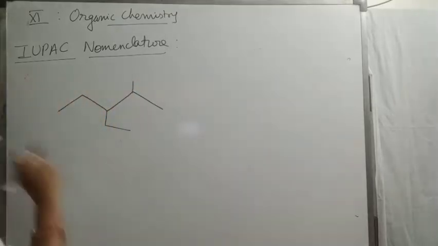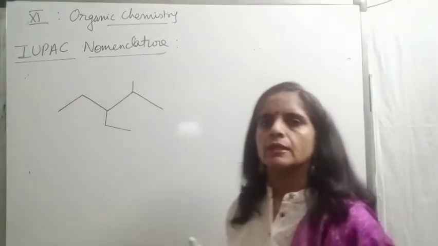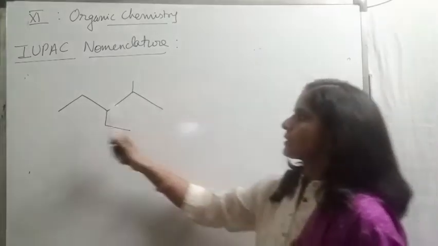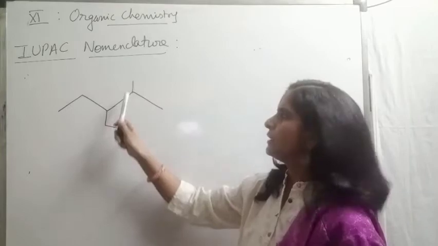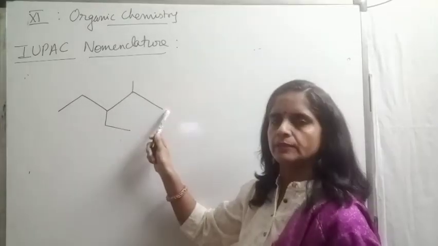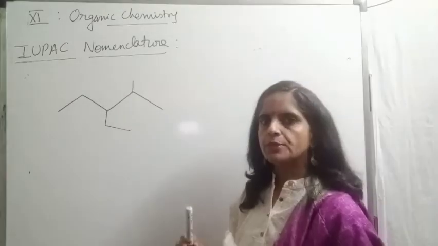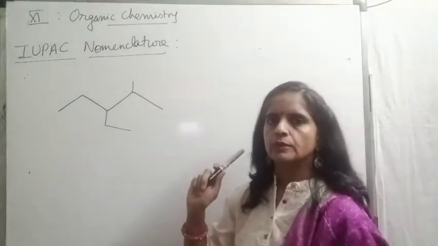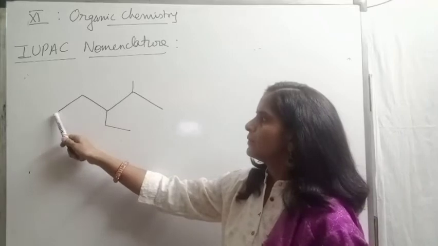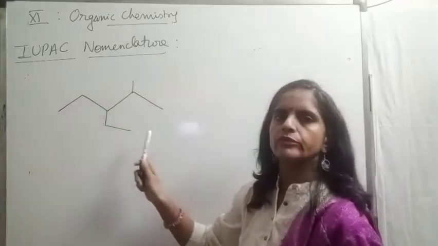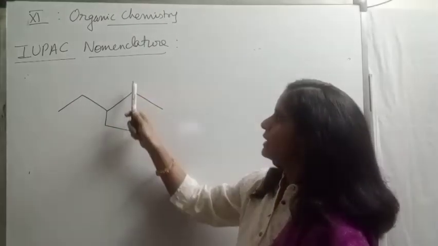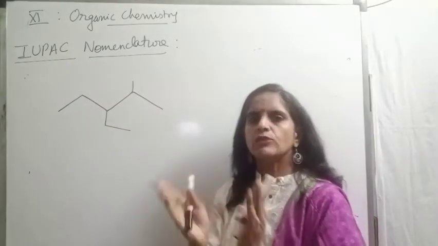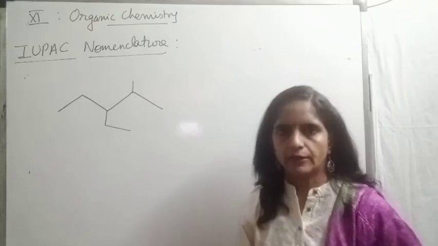Okay, this is another case. First of all, we have to select the longest possible chain. 1, 2, 3, 4, 5 carbon chain. Then another option, 1, 2, 3, 4, 5. Same length. Here 1, 2, 3, 4, 5. From here 1, 2, 3, 4, 5, or that is also 5. Means we have more than one chain of the same length.